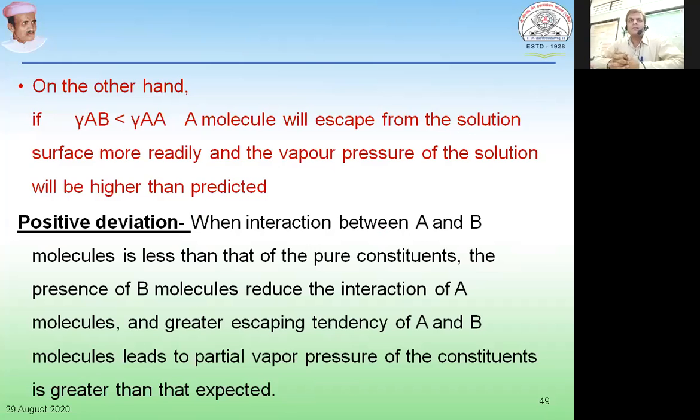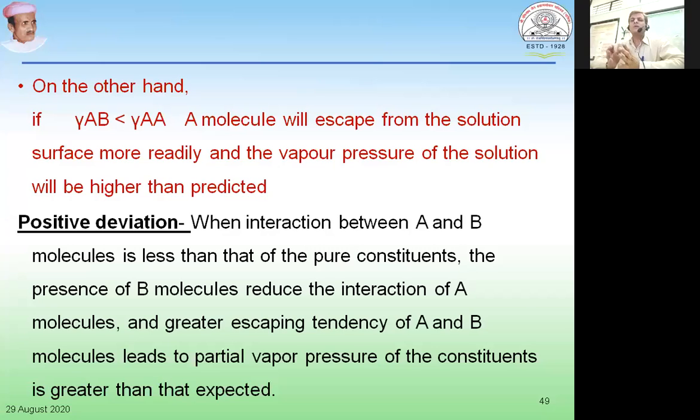When the interaction between A and B molecules is less than that of the pure constituents, what happens? The presence of B molecules actually reduces the interaction of A molecules with each other. So the solvent molecules which were ready to leave the surface of the solution, that escaping tendency will be increased, because the addition of molecules of B actually reduces the interaction of A molecules with each other, leading to increased escaping tendency of the solvent molecules. This leads to an increase in the vapor pressure of the constituents, and that is found to be greater than that expected from Raoult's law.